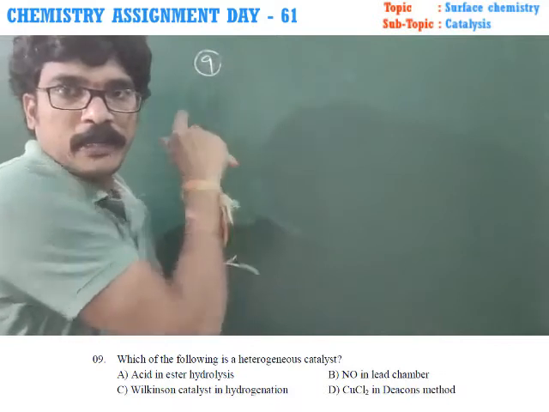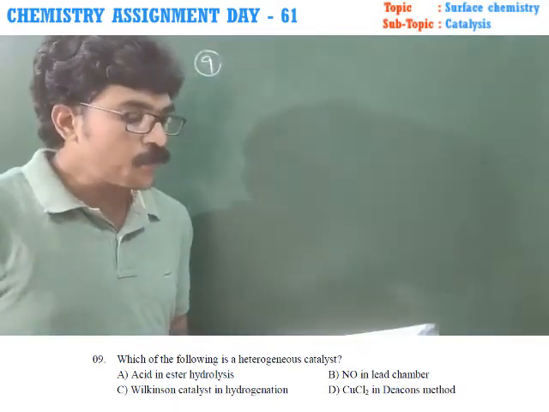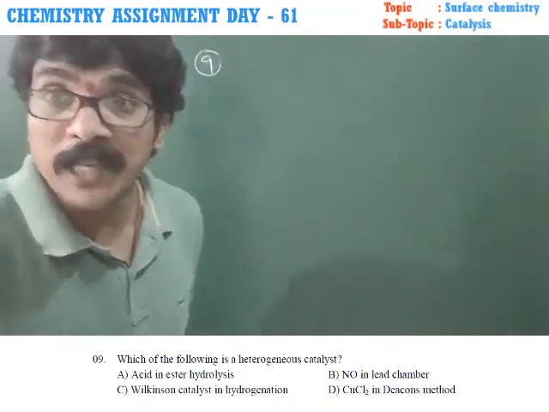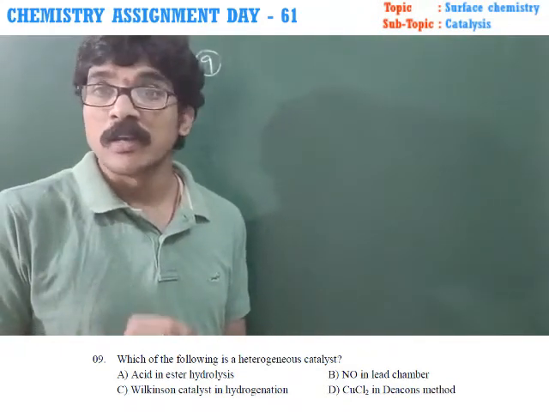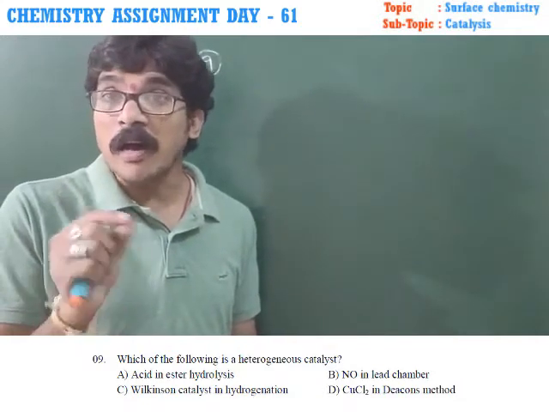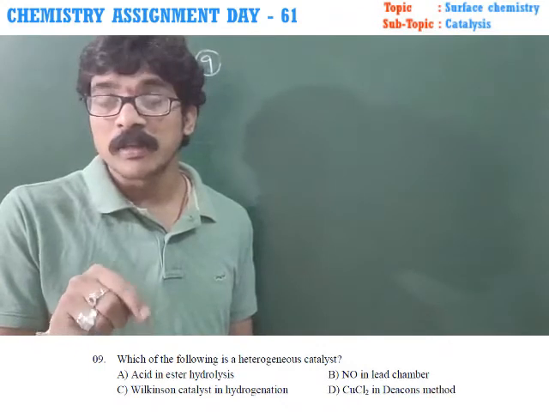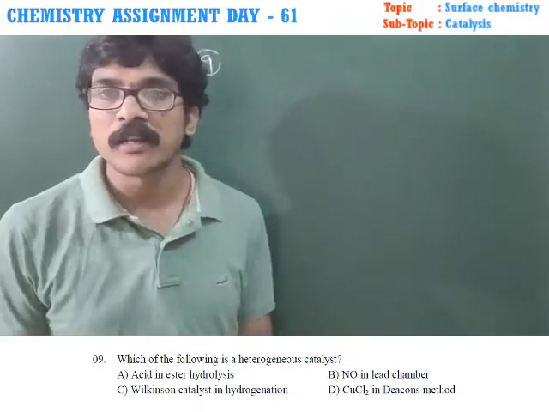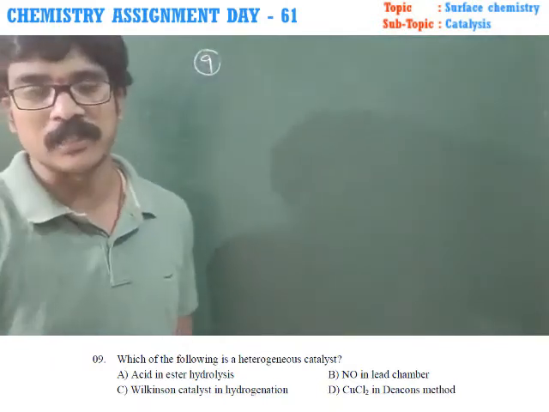Question number 9. Which of the following is a heterogeneous catalysis? First of all, what is the meaning of heterogeneous catalysis? If a catalyst is in a different phase from the reactant or product, that is called heterogeneous catalysis.